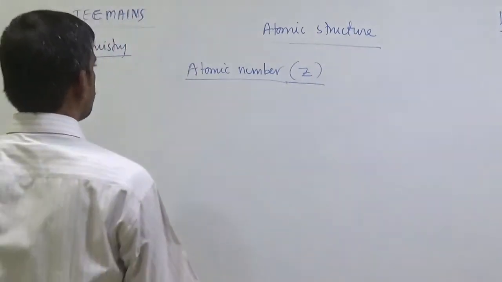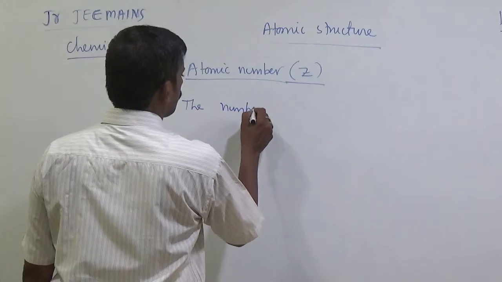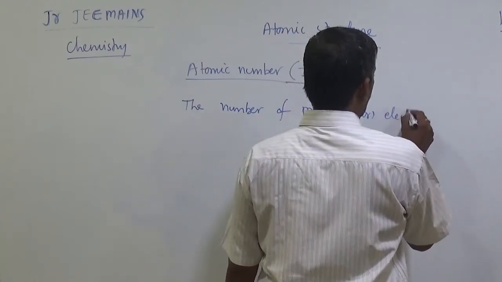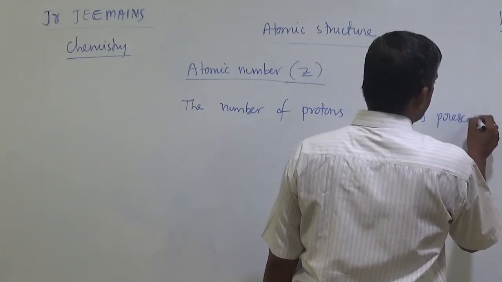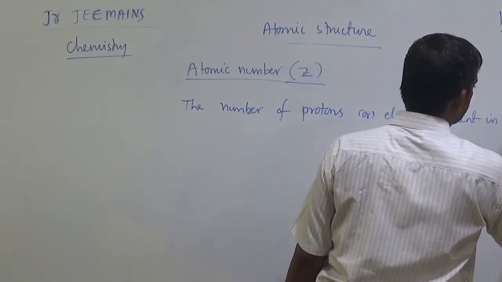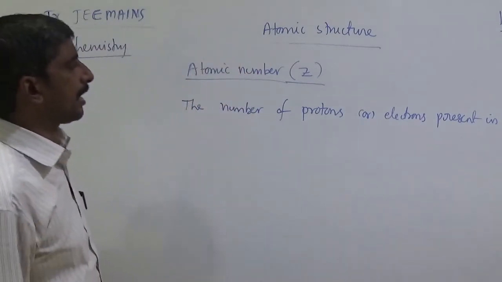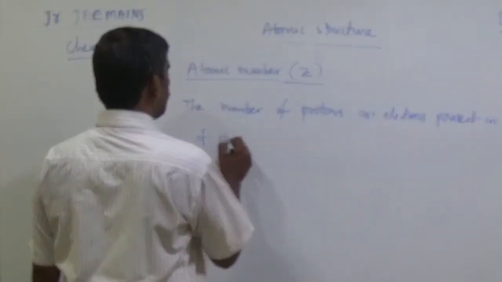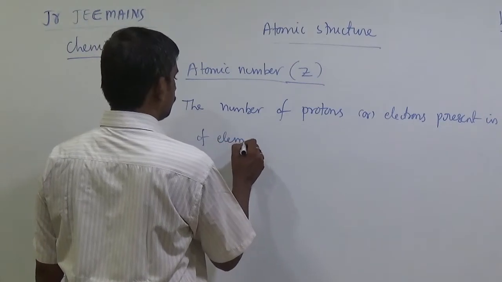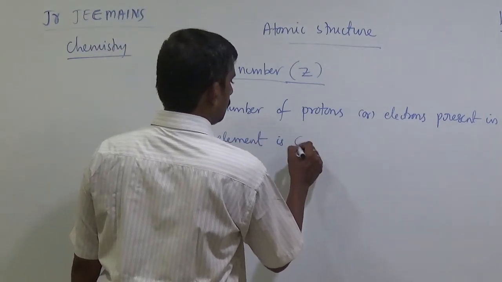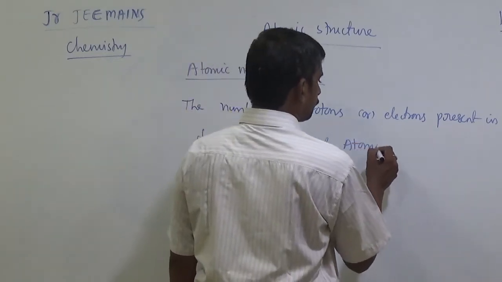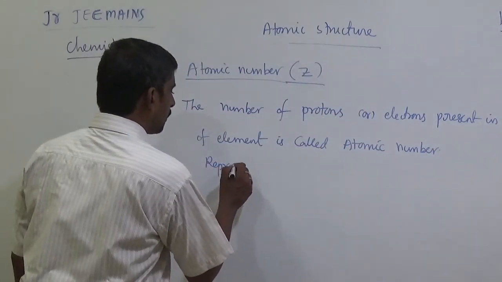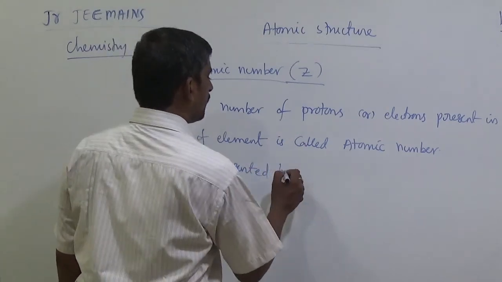So the number of protons or electrons present in an atom of an element is known as, is called, atomic number, represented by the symbol Z.